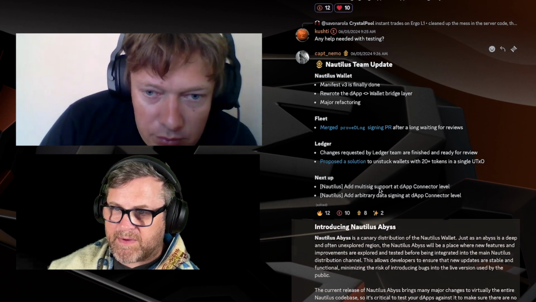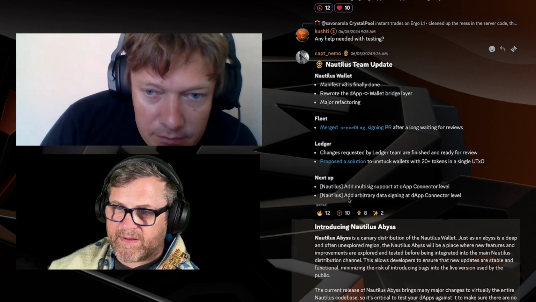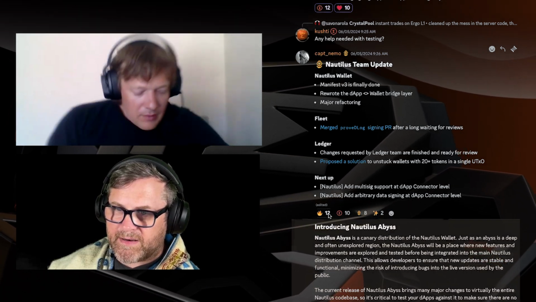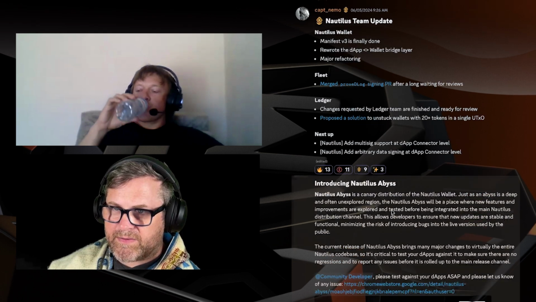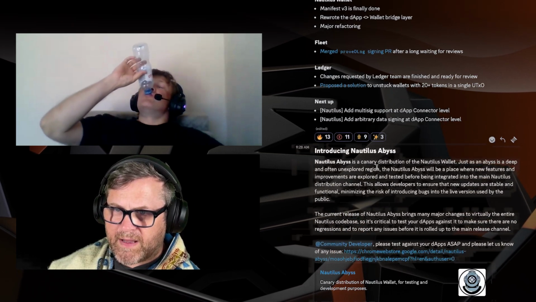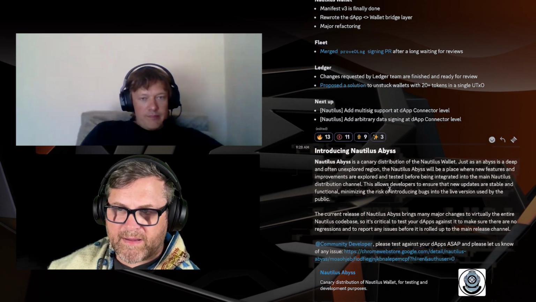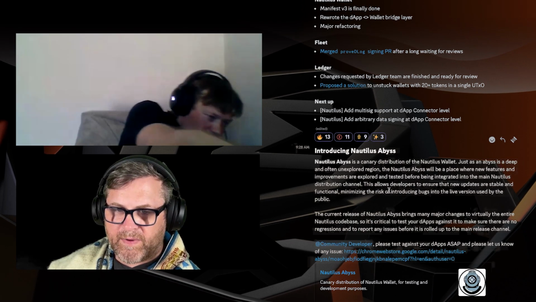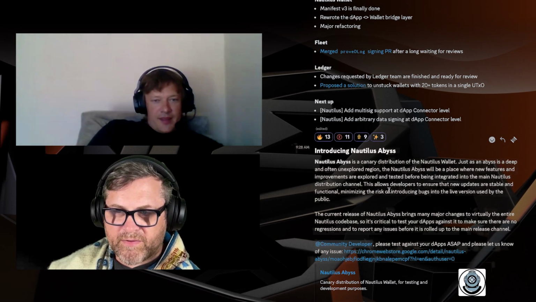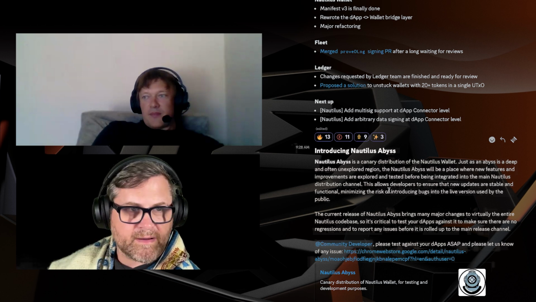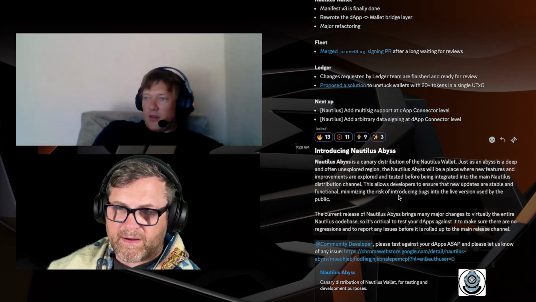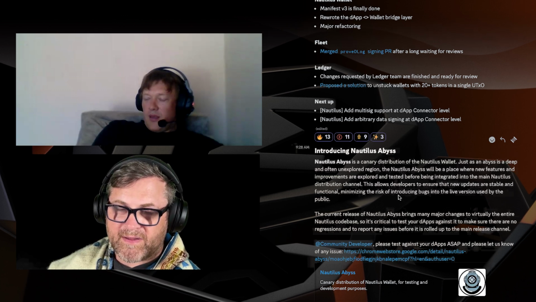Next up, Nautilus added multi-sig support at the dApp connector level, and arbitrary data signing at the dApp connector level, and is also introducing Nautilus Abyss. Nautilus Abyss is kind of their dev build, reworked for a bunch of Chrome and Google requirements for their code. This is the reworked version, so this will be the thing they're asking you to test.